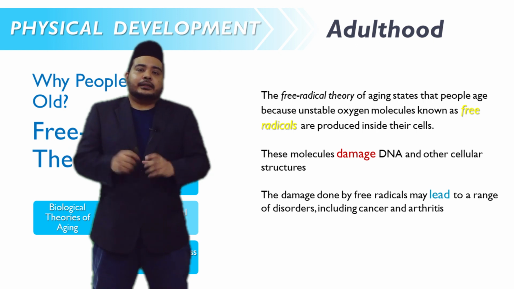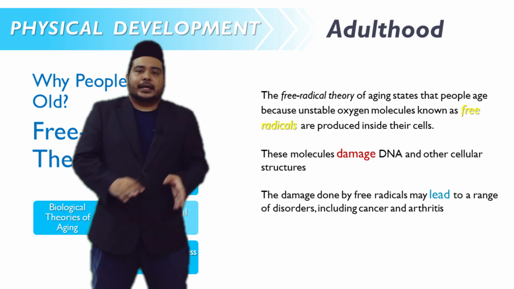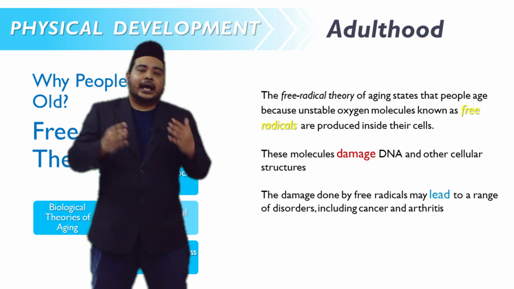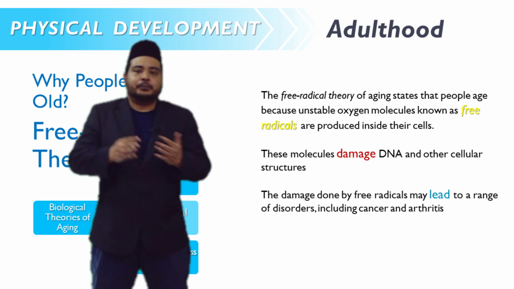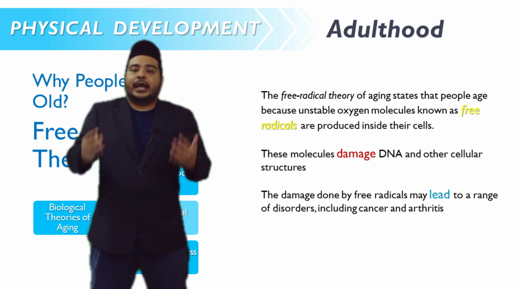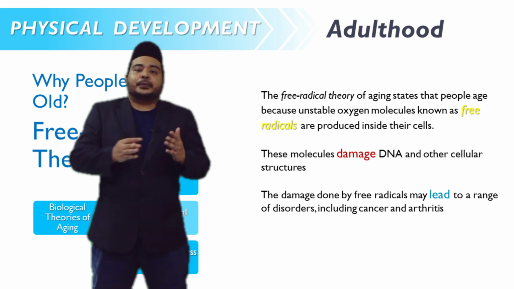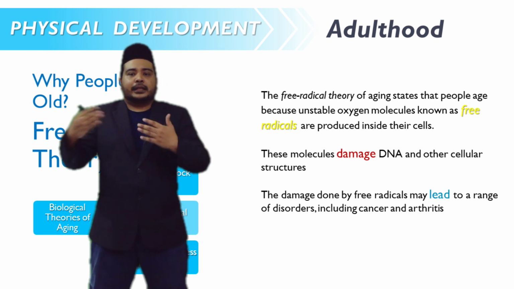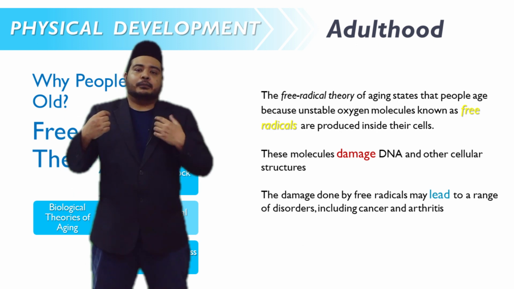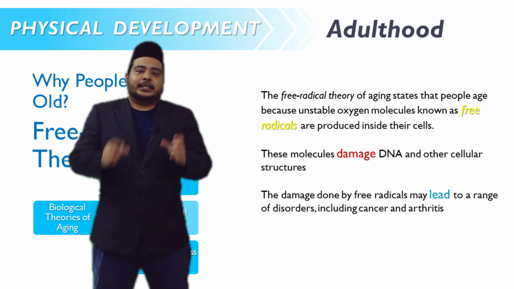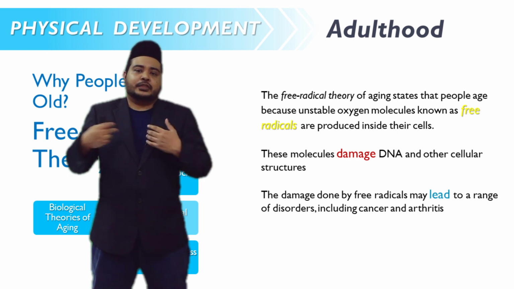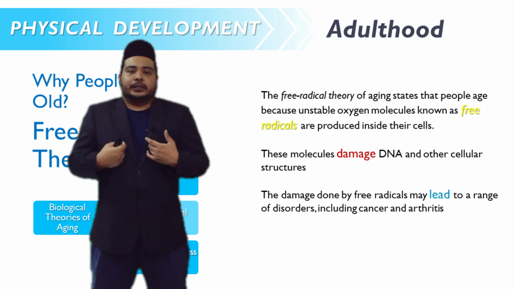The free radical theory of aging states that people get old because of unstable oxygen molecules, known as free radicals, which are produced inside our cells. When we are getting old, our body produces these free radical oxygen molecules.